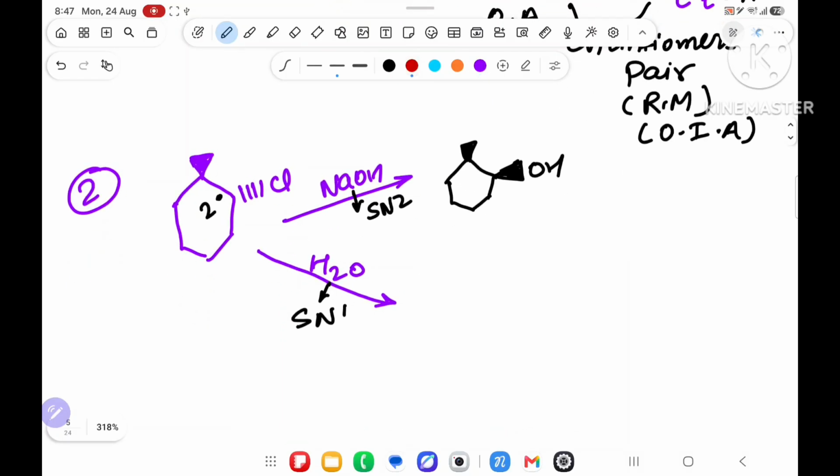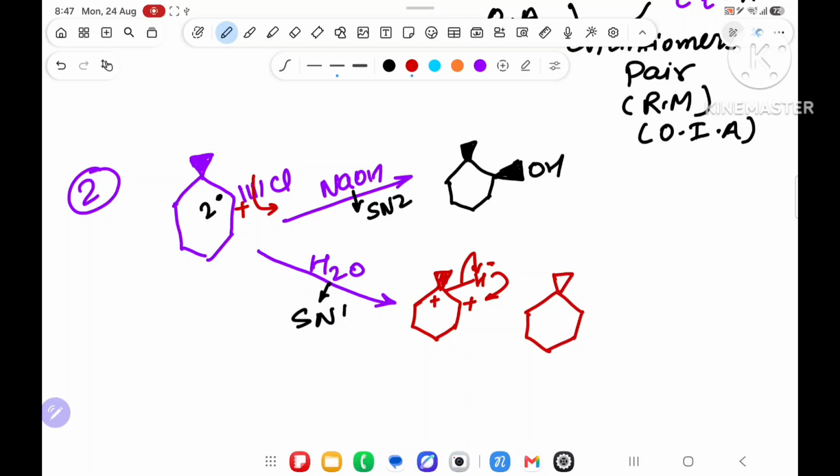For here, what will you do? First you will remove Cl, then it will become carbocation. After getting carbocation, it will do rearrangement. Over here hydrogen is there, it will break as H minus, it will become plus, hydrogen will come here. Don't say wedge and dash directly. So rearrangement happens. After rearrangement, it will become positive, and on this positive the OH will attack, and what will you get over here? The OH product.